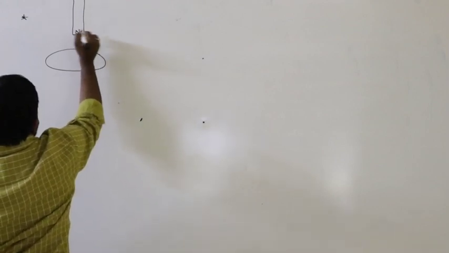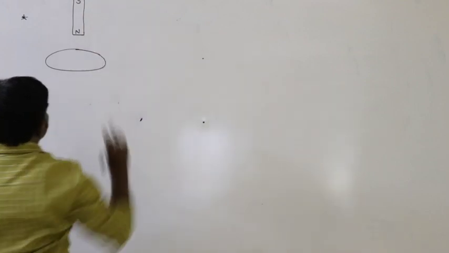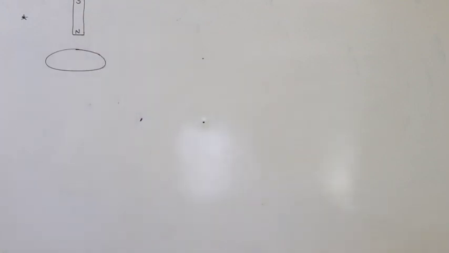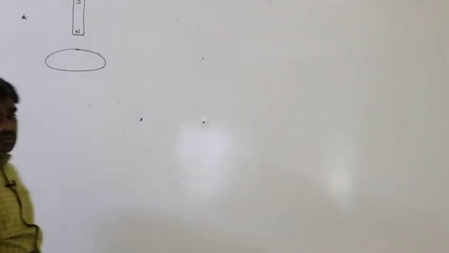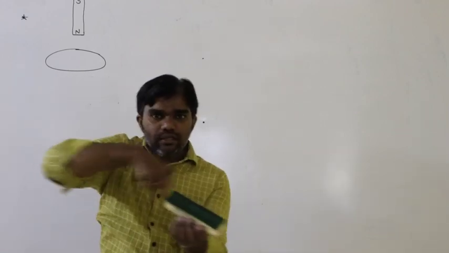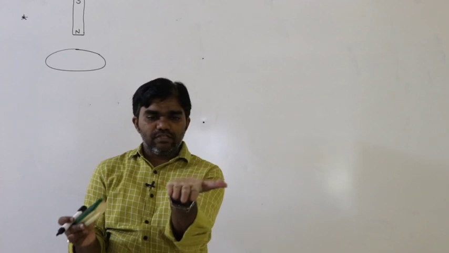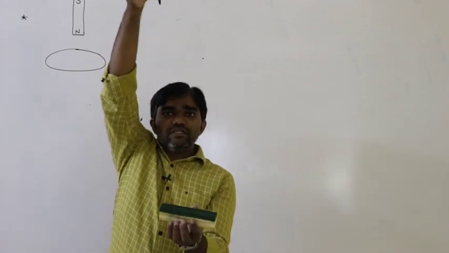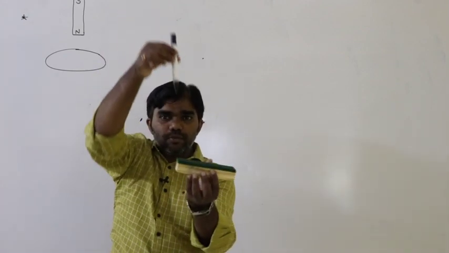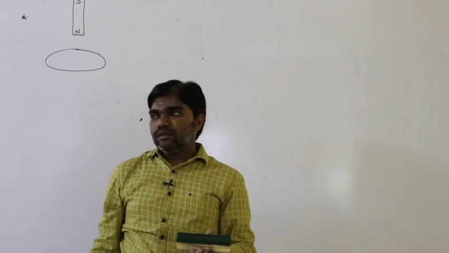Let us say it is the north pole and it is the south pole. So the vertical ring is placed like this, a vertical ring is placed, the plane of the ring is like this. And if the magnet is dropped, it passes through the plane of the ring.